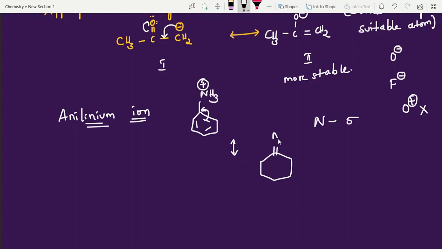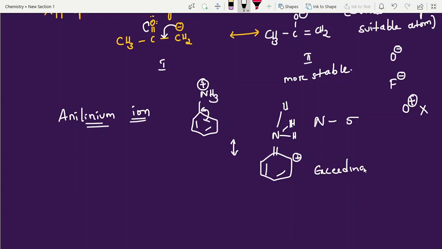Double bond, NH, NH, NH. Okay, now this one like this, and positive charge. Here you are getting positive charge. Okay, now see around nitrogen how many? 1, 2, 3, 4, 5. 5 bonds is nothing but it is exceeding valency.